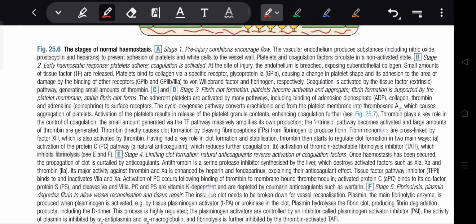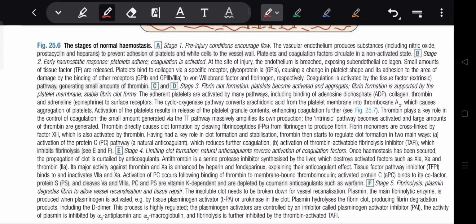Stage 1: pre-injury condition encourages flow. Vascular endothelium produces substances including nitric oxide, prostacyclin, and heparin to prevent adhesion of platelets and white cells to the vessel wall. Platelets and coagulation factors circulate in a non-activated state.